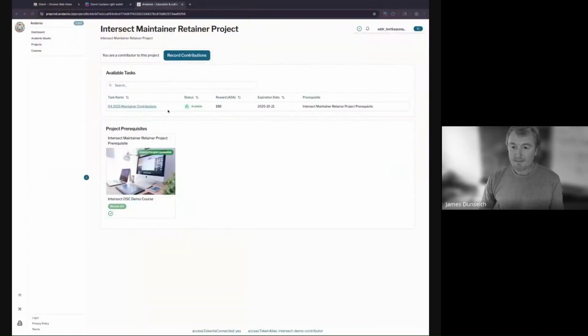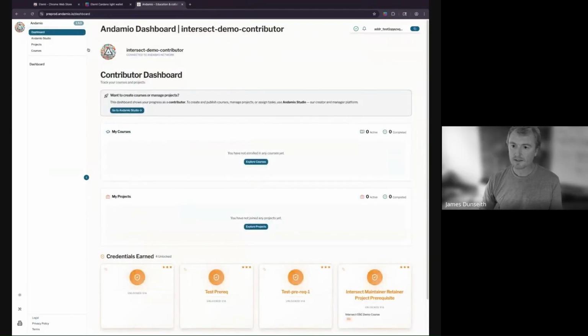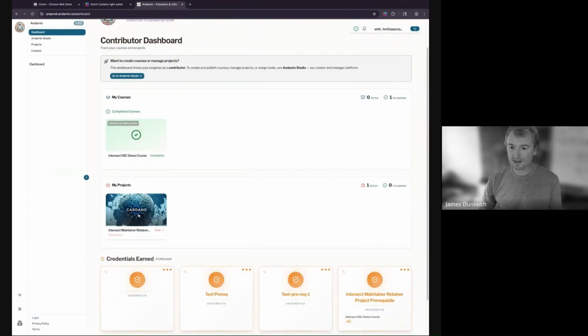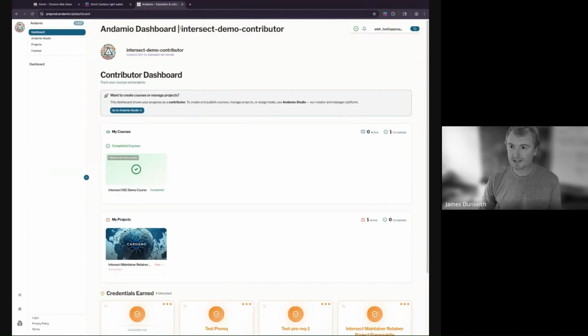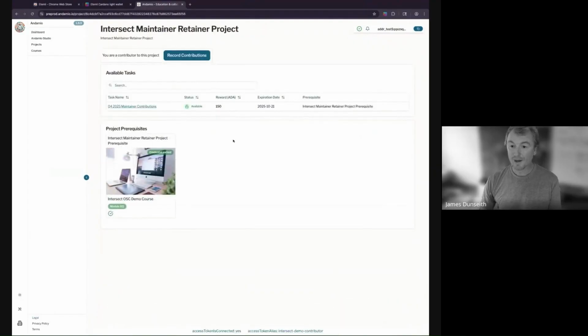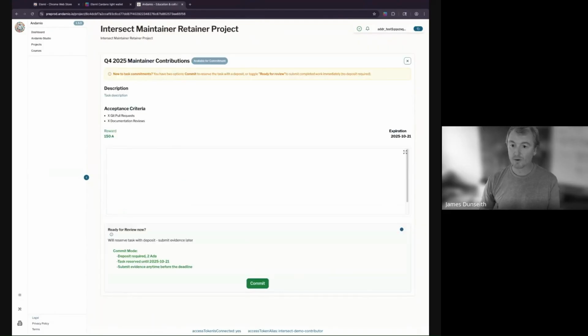Back here, light mode. I'm going to go back to my dashboard for just a moment. All right, good. I am now a contributor to this project here. It's active. Here I am, Intersect demo contributor. When I click in, I can see that the Q4 2025 maintainer contributions are open. Great, let's jump in. When it's time to submit evidence, the page looks like this.